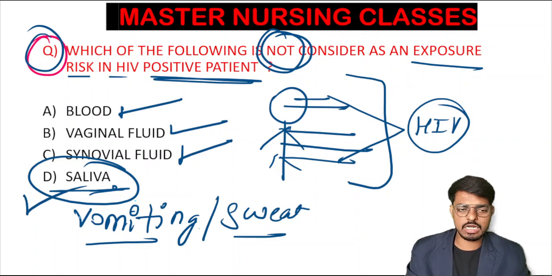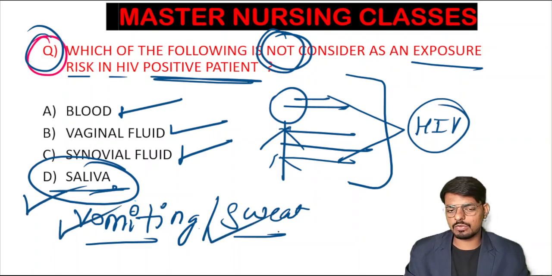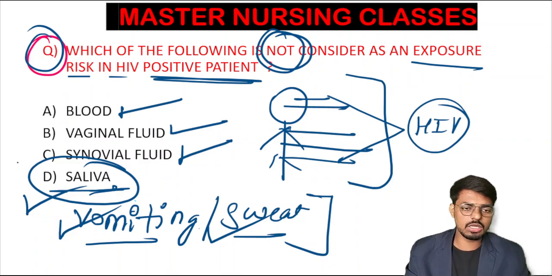If we are exposed to the saliva, vomiting, and sweat of an HIV patient, we will not get the infection by HIV. So we will not consider these as an exposure risk for an HIV positive patient, whereas blood, vaginal fluid, and synovial fluid are considered an exposure risk for HIV infection if we are exposed to a positive patient. Okay, hope the concept is clear for this question also.